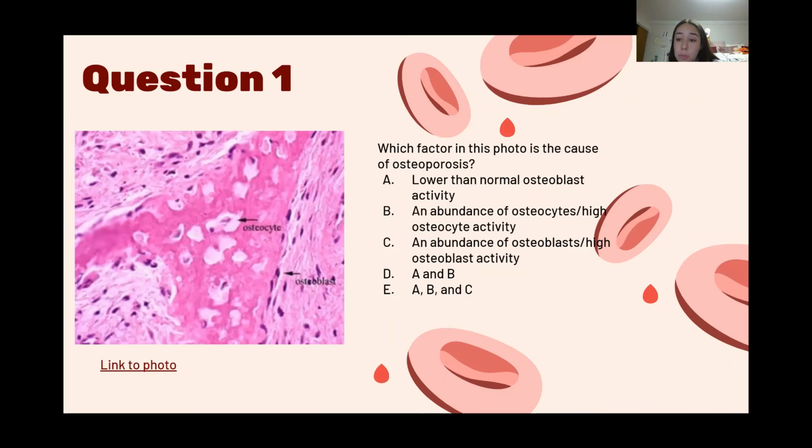So we have some questions now. The first question is, which factor in this photo is the cause of osteoporosis? A, lower than normal osteoblast activity. B, an abundance of osteocyte activity. C, an abundance of osteoblast activity. D, A and B, or E, A, B, and C. So the answer is A and B. It's a combination of both the lower than normal osteoblast activity and the higher than normal osteocyte activity.